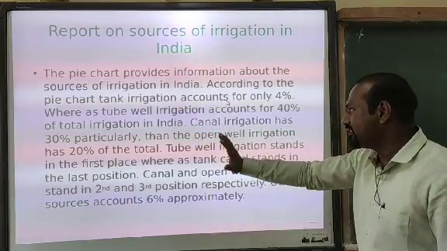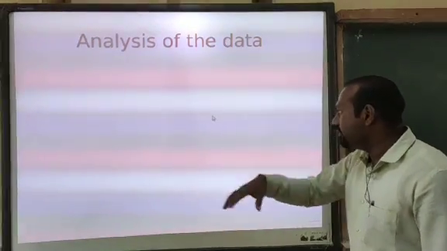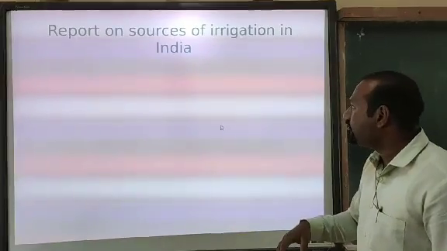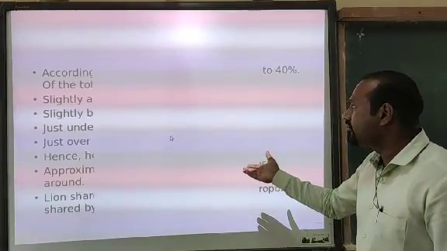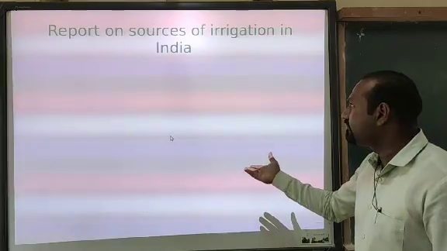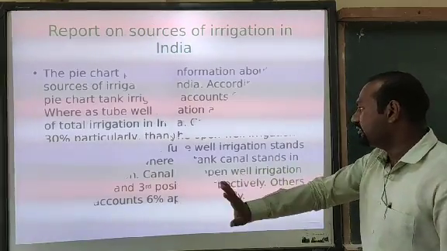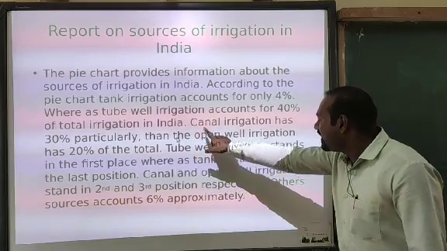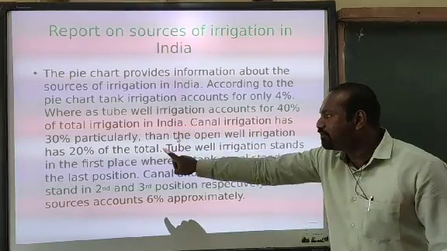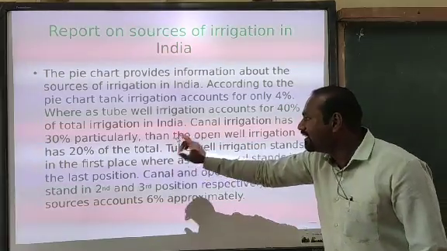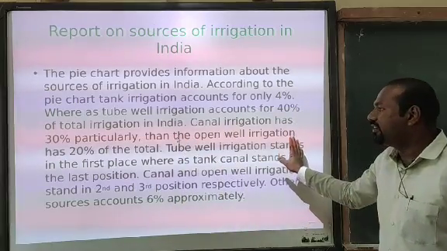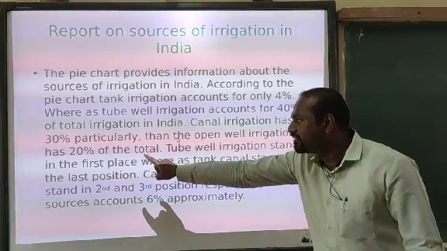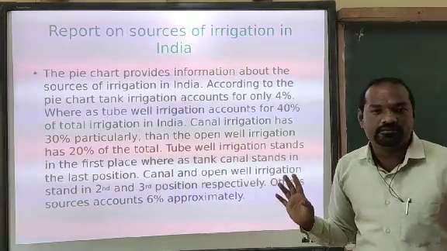Look at the next step. Sorry, go to the previous one. Next. Wait, sir, don't change. Canal irrigation has 30%, and open well irrigation has 20% of the total.